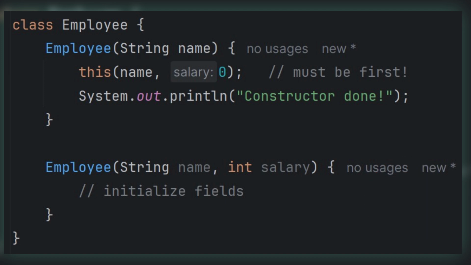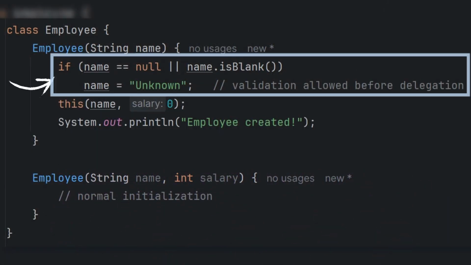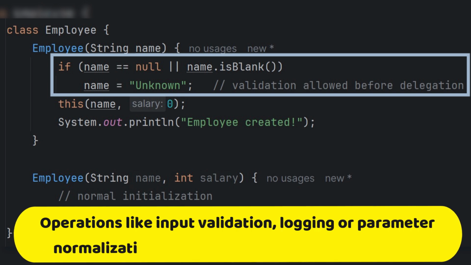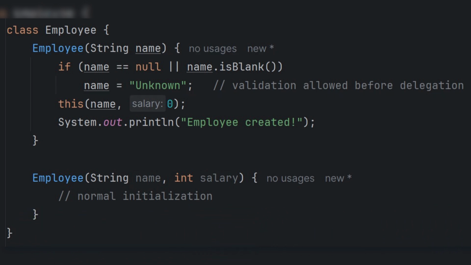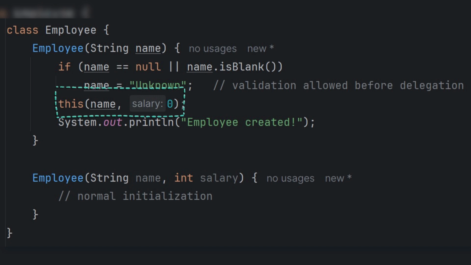So what's new, introduced in Java 22 and later finalized in Java 25, is the flexible constructor bodies feature, which began losing these restrictions. You can perform certain limited operations before delegating to another constructor, like input validation, logging, or parameter normalization. So the same code I can write like this. I can validate my inputs. This is now allowed, and now I am delegating the call to another constructor. So you can finally validate parameters or tweak values before chaining constructors, without those awkward helper methods or factory hacks we all wrote at some point.